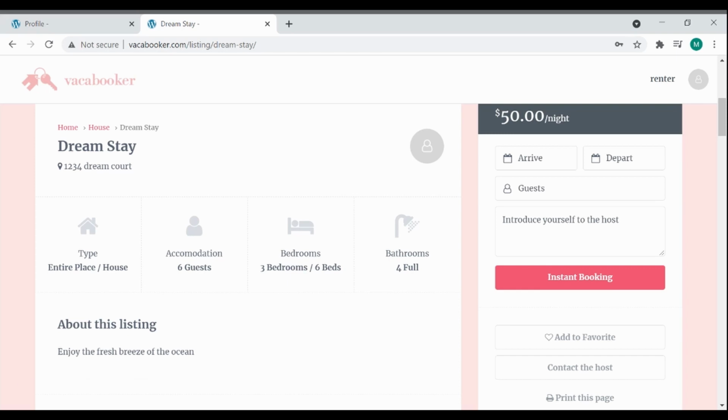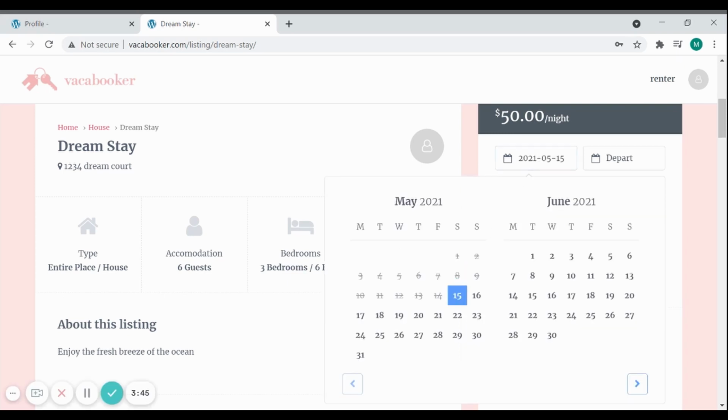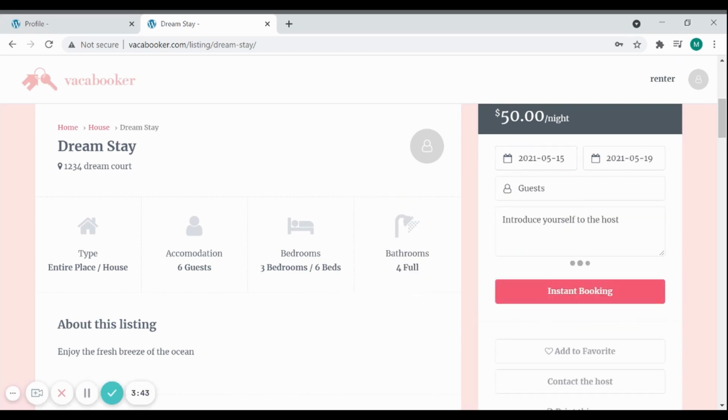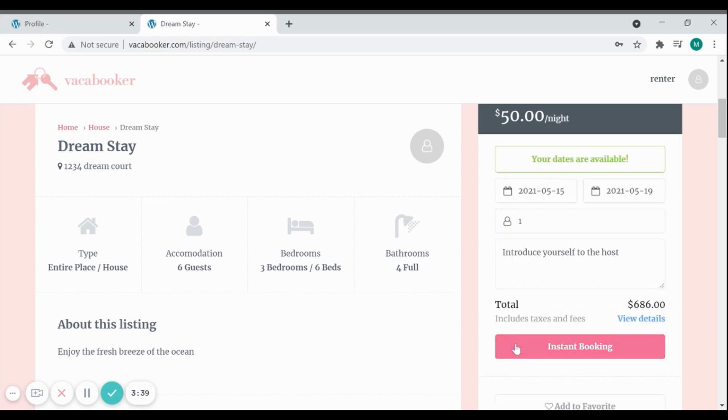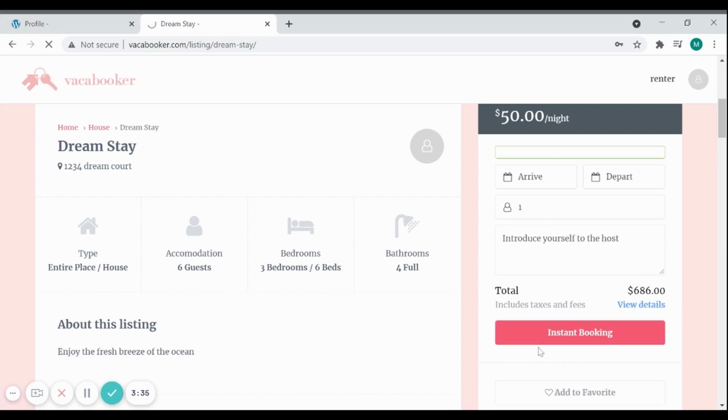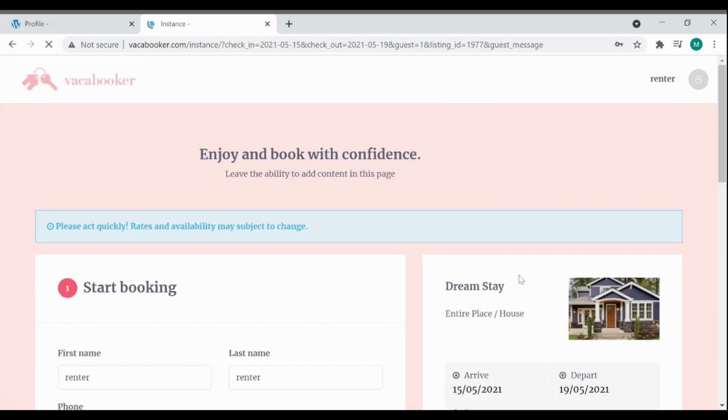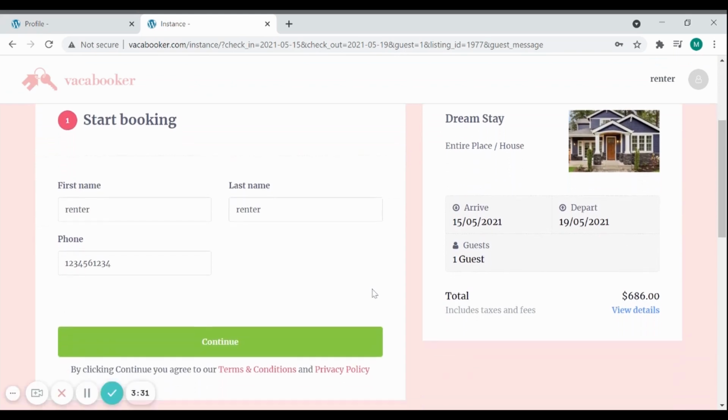And for example, if you want to book, specify the date we arrive and the date we leave, how many guests, apply, and here we see the price and click on Instant Booking. And then they will be redirected to this page, where their information is already filled out because of the info they put in when they registered.